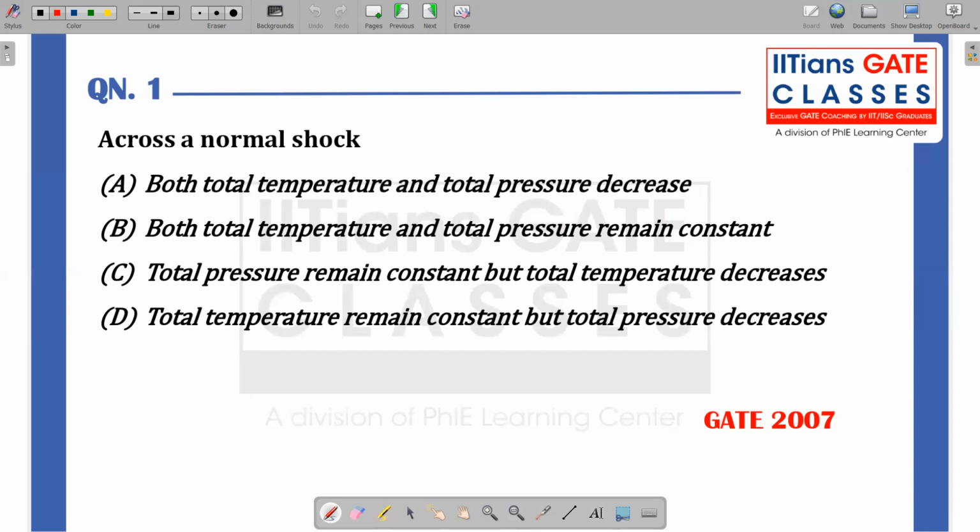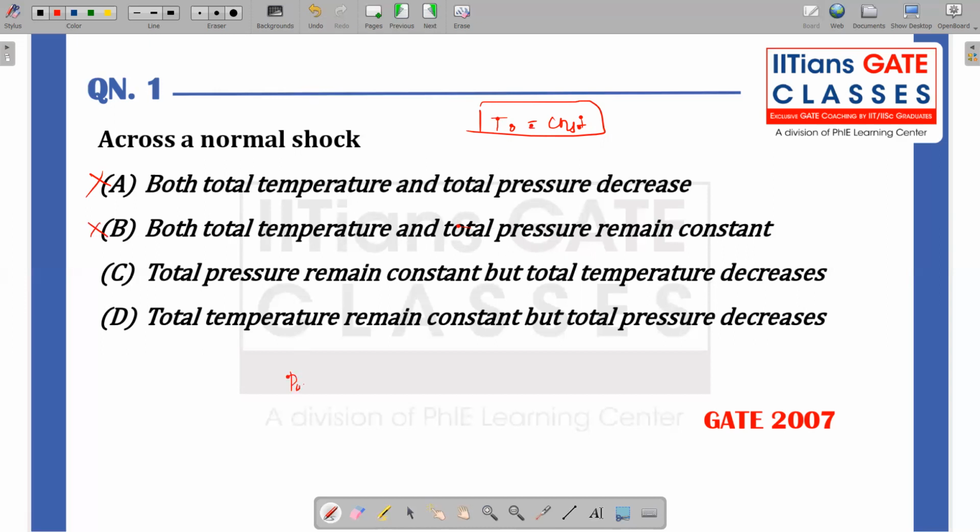So we already saw that T naught is constant across the normal shock wave. So option A is not correct because it's saying both of them are decreasing. T naught is remaining constant. Again, option B is not the case because total pressure is not constant.